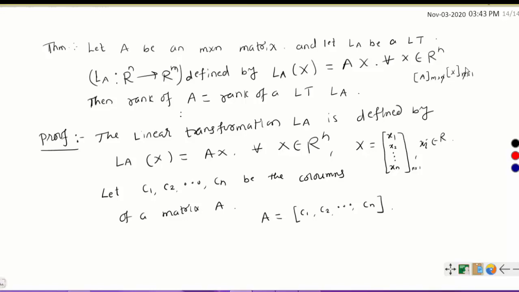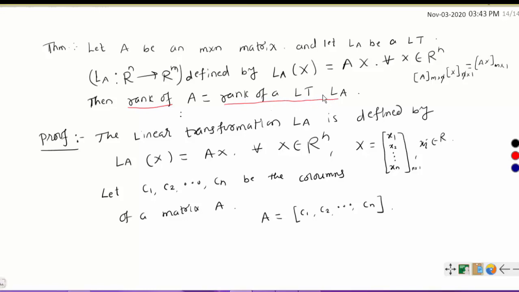When you multiply these two, Ax is a matrix of order m by 1. So this can be considered as a vector in Rm, and this transformation LA is a linear transformation. Easy to verify, you can verify. Then the rank of the given matrix A and the rank of this linear transformation, both are the same.